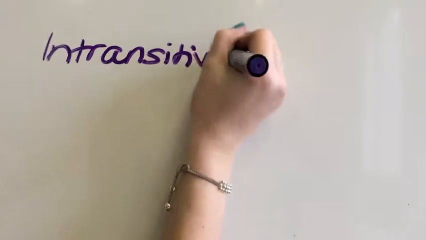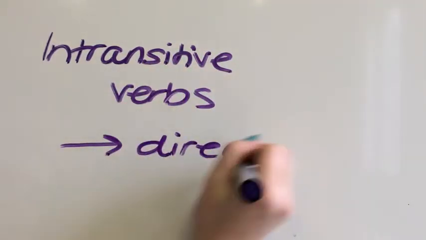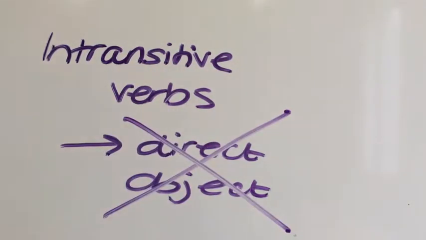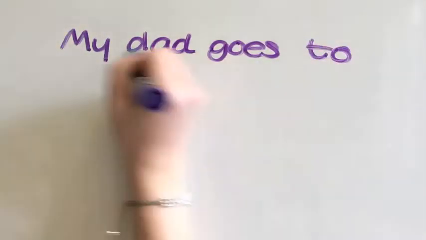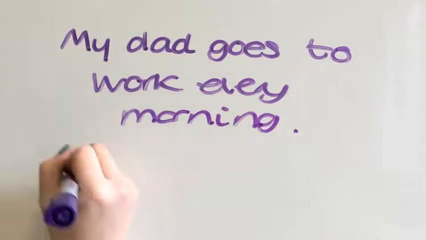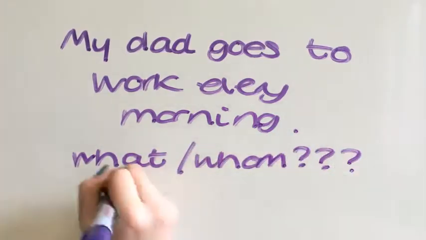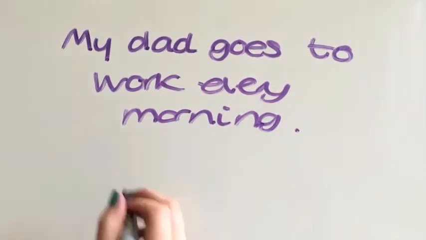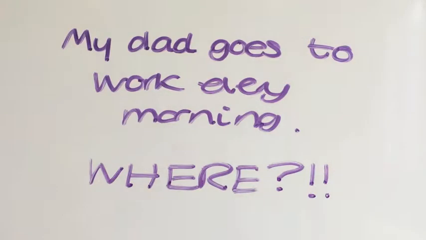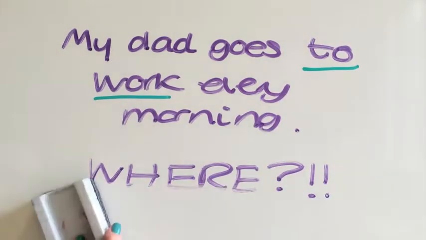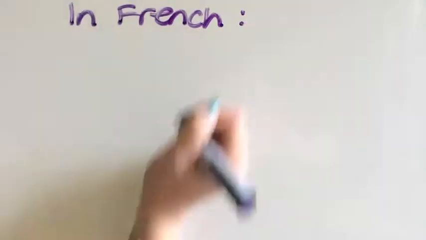Now on to intransitive verbs. Intransitive verbs do not take the direct object, unlike transitive verbs. For example, my dad goes to work every morning. My dad goes to what or whom doesn't make sense. So you naturally ask the question where. My dad goes where? My dad goes to work.